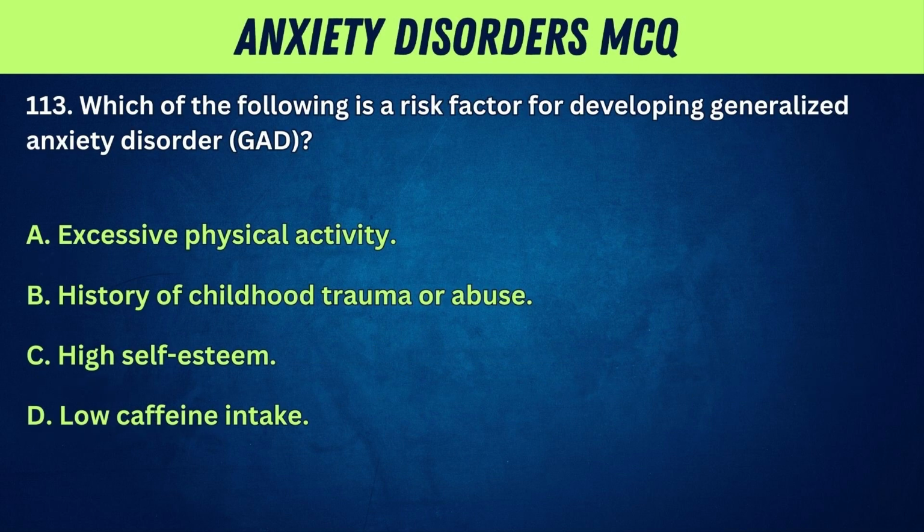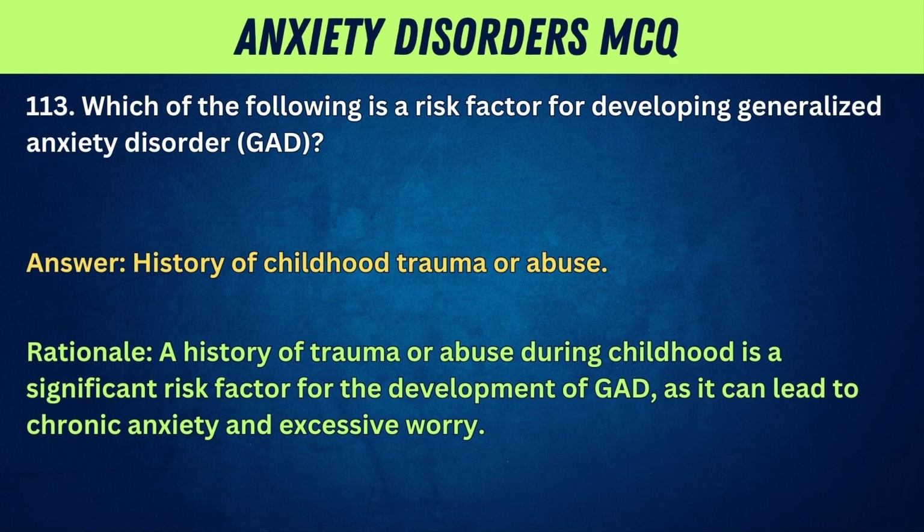113. Which of the following is a risk factor for developing generalized anxiety disorder, GAD? A. Excessive physical activity. B. History of childhood trauma or abuse. C. High self-esteem. D. Low caffeine intake. Answer: history of childhood trauma or abuse. Rationale: a history of trauma or abuse during childhood is a significant risk factor for the development of GAD, as it can lead to chronic anxiety and excessive worry.